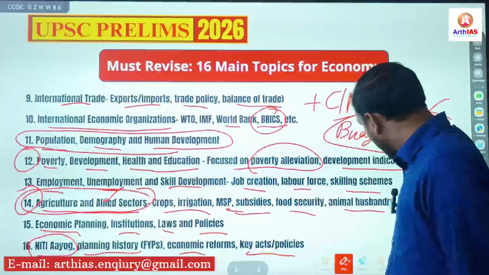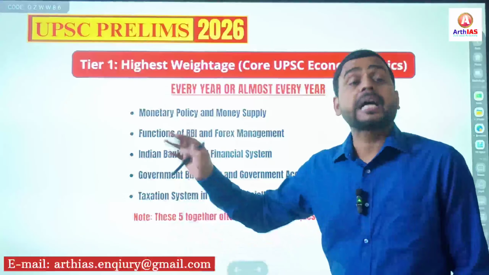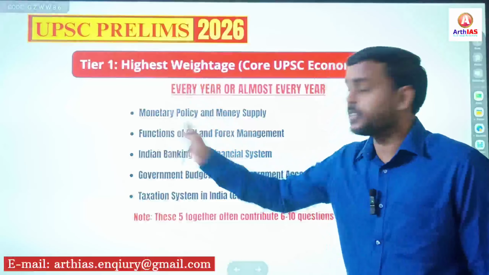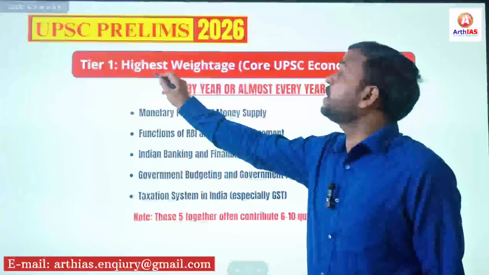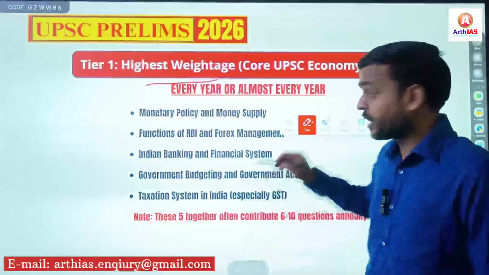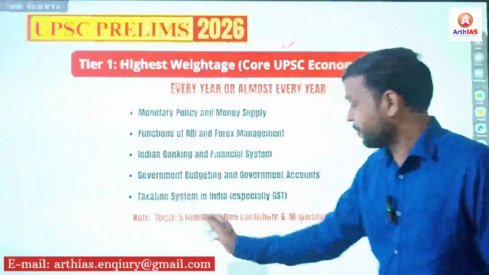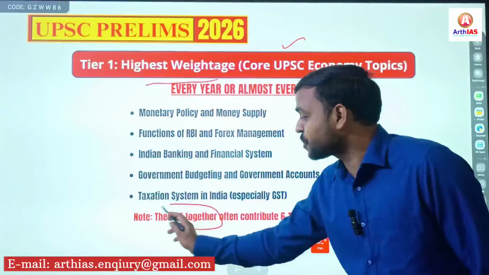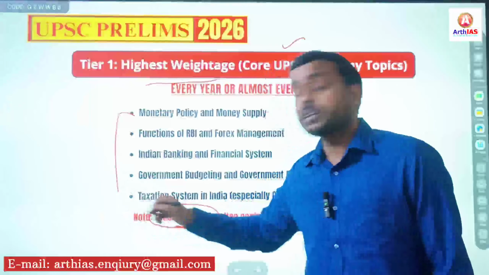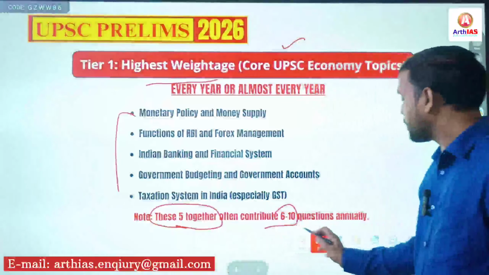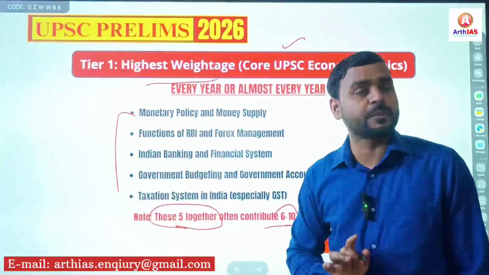Now, which are the core topics, or how should you prioritize the topics? I have categorized them in certain tiers. Tier 1 is where you have to give the highest weightage. These are core areas, and these 5 topics carry 6 to 10 questions annually, only from these 5 topics.